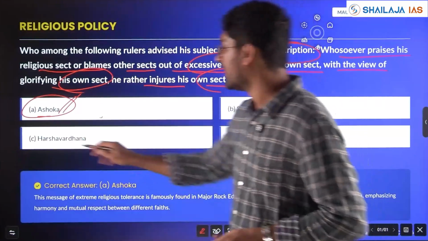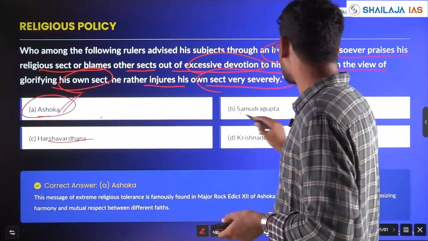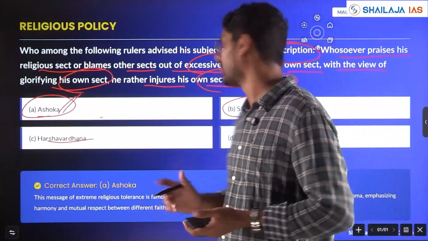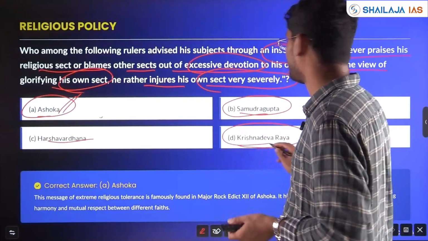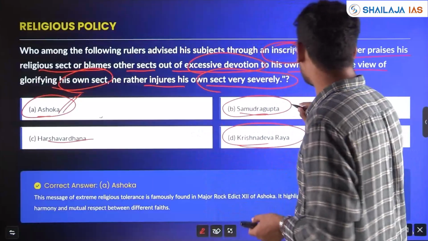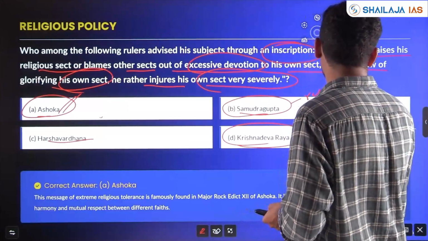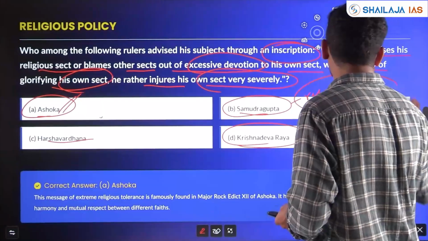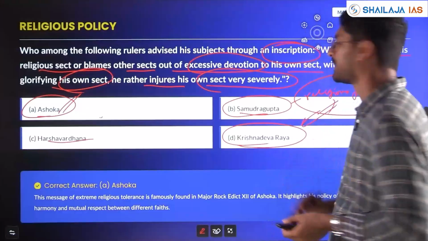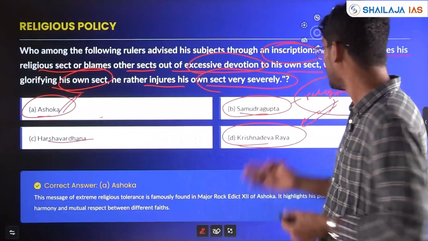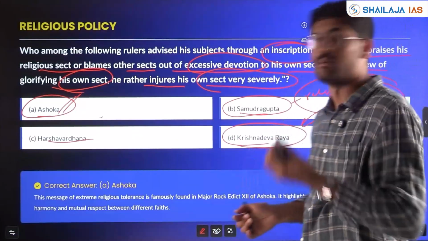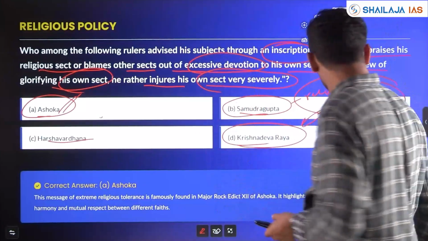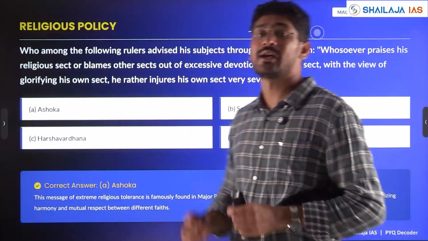The other options are Harshavardhana, Samudragupta, also called the Napoleon of India, and Krishna Deva Raya. You have to know the religious policies of all these kings, because the examiner might have already framed questions with respect to the religious policies of Harshavardhana, Krishnadeva Raya, and Samudragupta also. So the answer here is Ashoka's Dhamma.